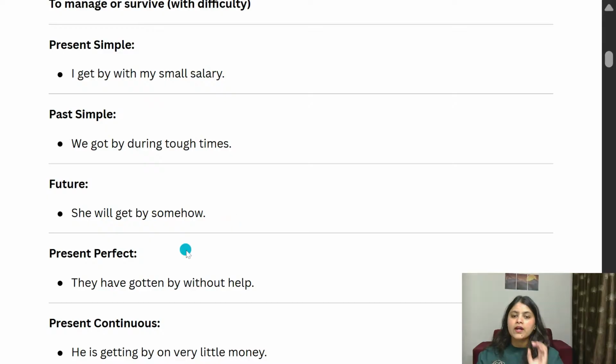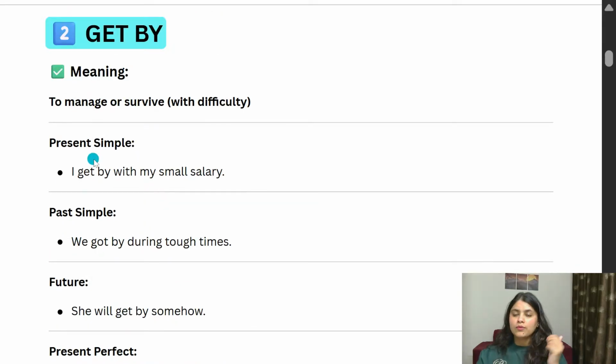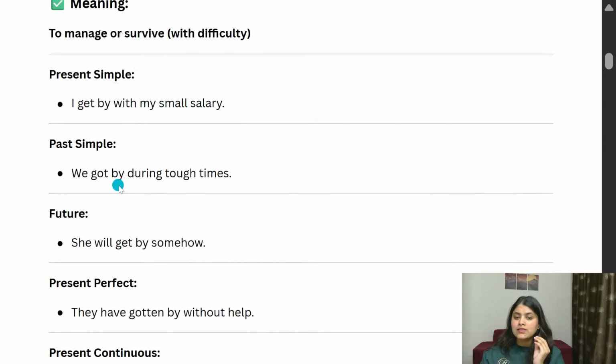Okay. Now present perfect, gotten. Why? So verb 1 is get, verb 2 form is got. When we want to make a sentence in present perfect, what we have to add is gotten by, because the verb 3 form of get is gotten.